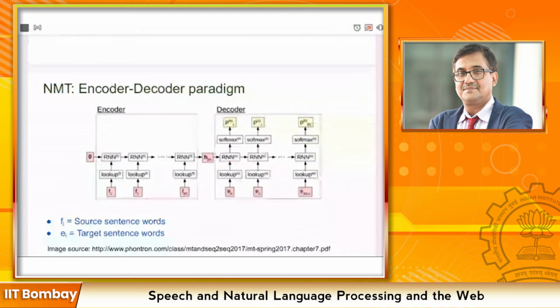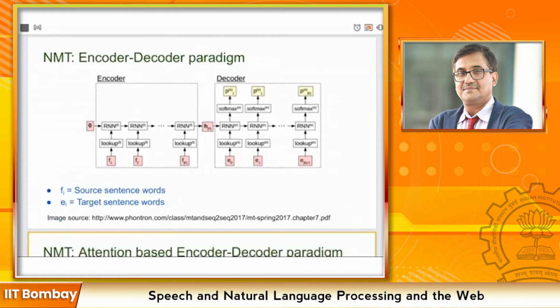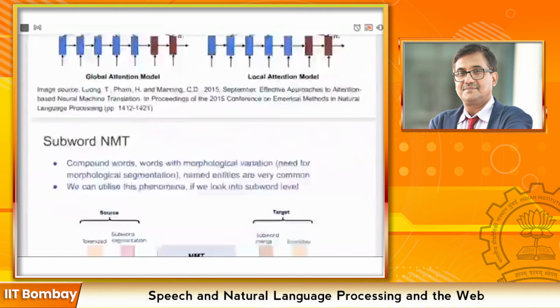During prediction, it will be the next word. Like when I am giving E0 as input, the predicted word will be E1. The P1 will be E1. Oh, acha. Okay, that way. Now I see. The loss will be calculated. Yeah. Okay, subword NMT again, please.